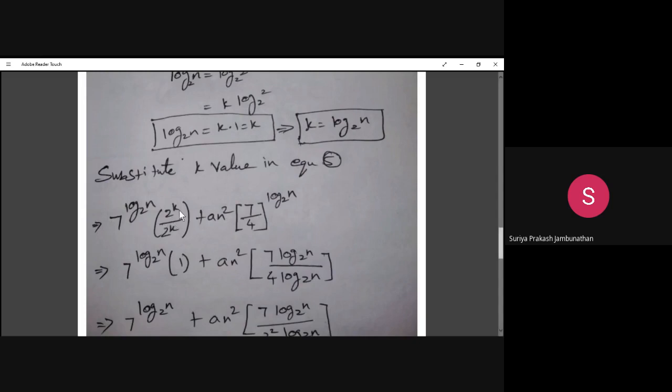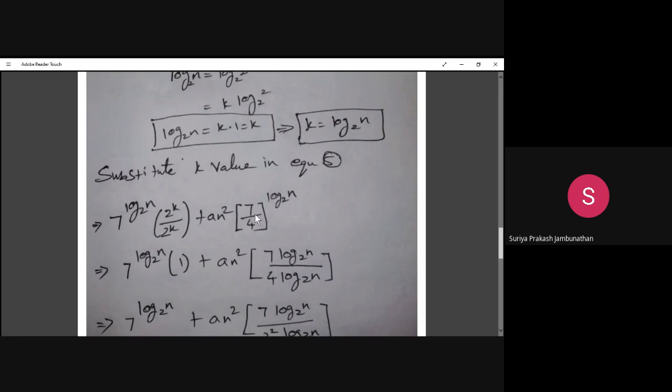Now further, these two values will be struck out. 2 power k and 2 power k will be struck out. So it will be 1. So 7 power log base 2 of n into 1 we are having. So multiplying this, we will get 7 log base 2 of n plus an square. While multiplying, where we are having the power, we put the power inside. So 7 log base 2 of n, 4 log base 2 of n we will get here. So 7 by 4 power log base 2 of n we are having.